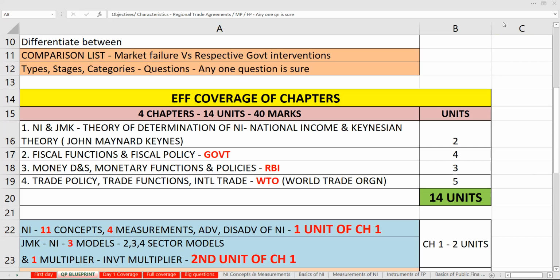Then money, demand and supply, monetary functions, policies, all these will be covered under the monetary authority, who is RBI, and there will be 3 units. Trade policy, trade functions, international trade, which is your WTO, World Trade Organization, 5 units are there. Here itself, you will cover FDI, FPI, foreign direct investment, foreign portfolio investment, all these things.